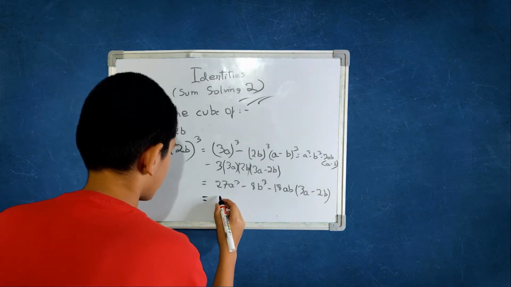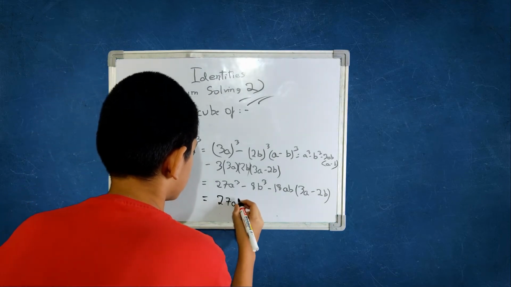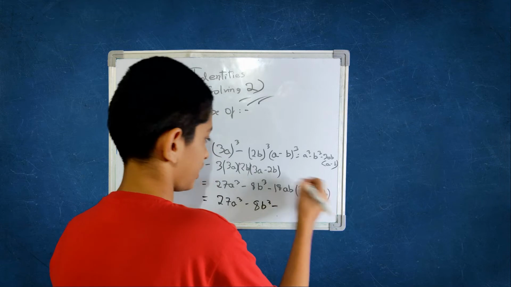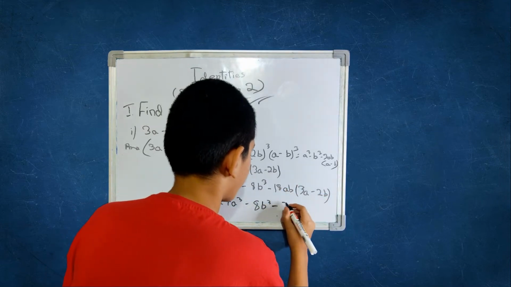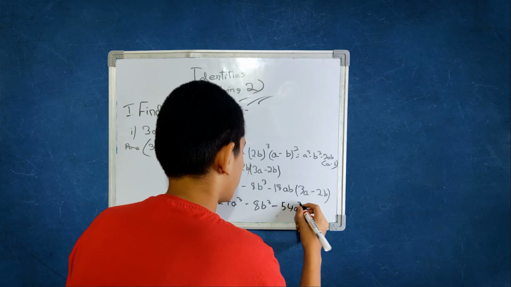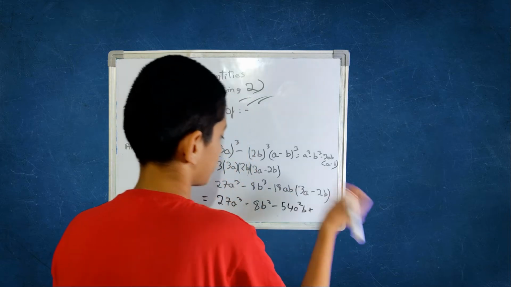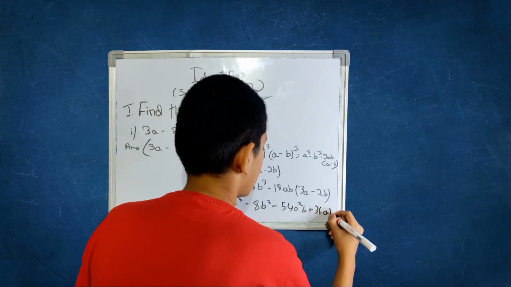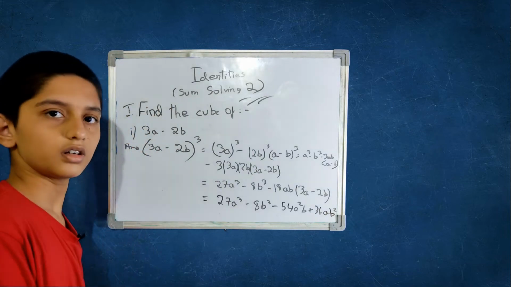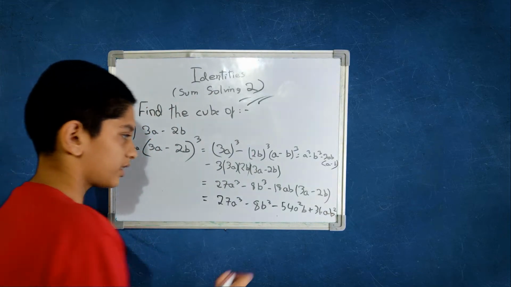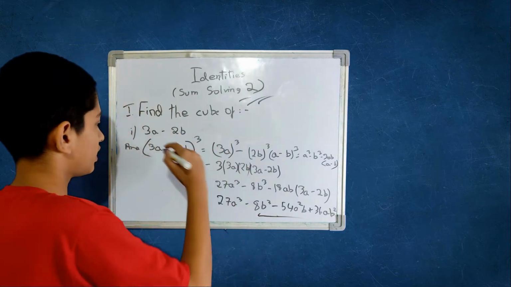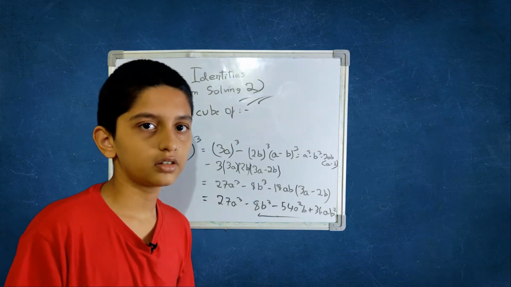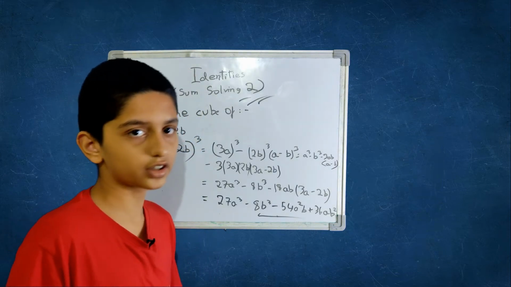which is 27a cube minus 8b cube, minus into plus is minus, that's why minus 54a square b, plus, minus into minus is plus, 36ab square. This is the final expression, the final answer for this. It is very easy, right? Now let's move on to the next one.